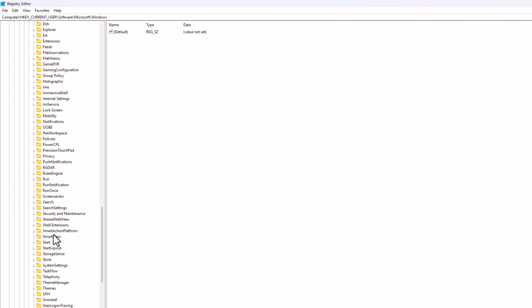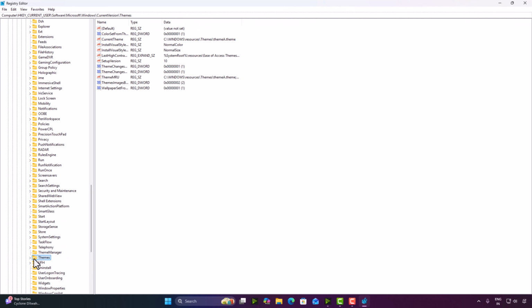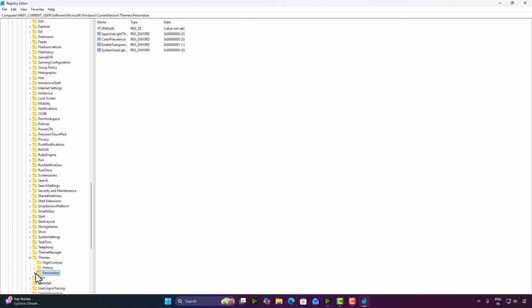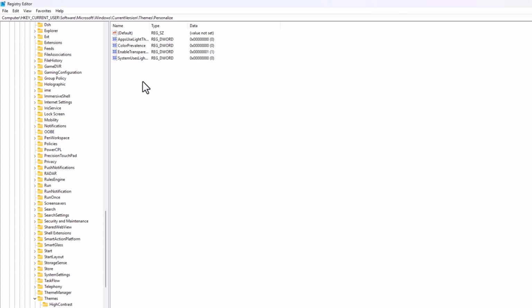Here, Themes, again click on this drop down button, then find Personalize, then again the drop down button. And here this is Personalize. Now here we are going to create a DWORD. Right click here, then click on New, and then click DWORD 32-bit.